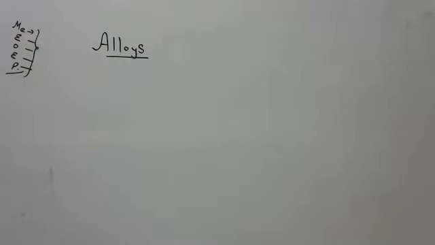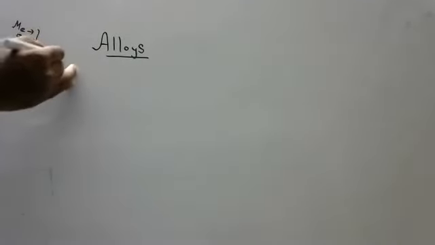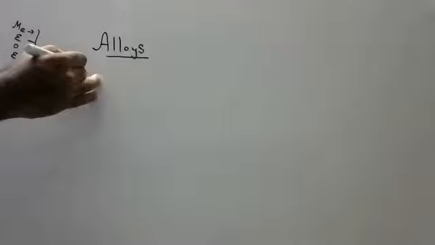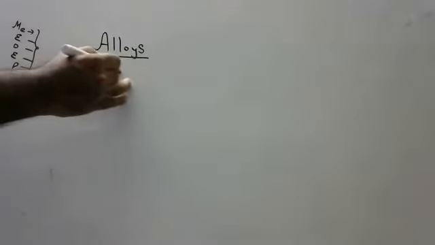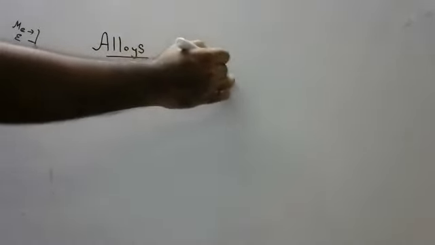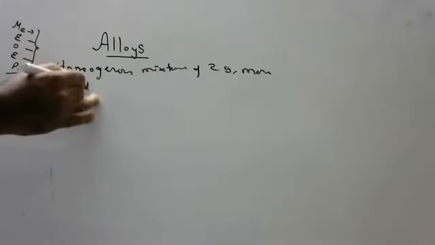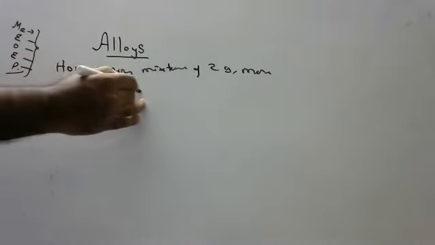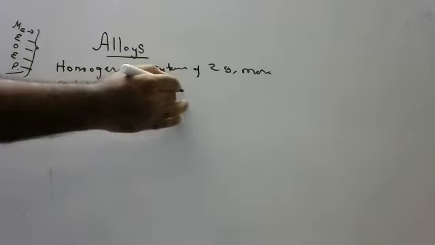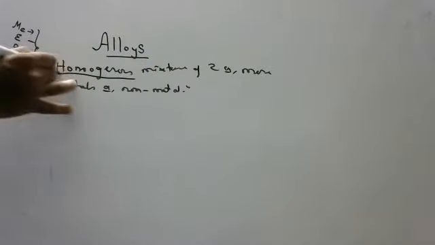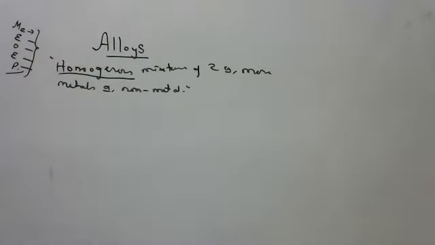What is an alloy? An alloy is a homogeneous mixture of two or more metals or non-metals. Homogeneous means clearly, continuously, perfectly soluble, and the concentration will be equal at all positions.